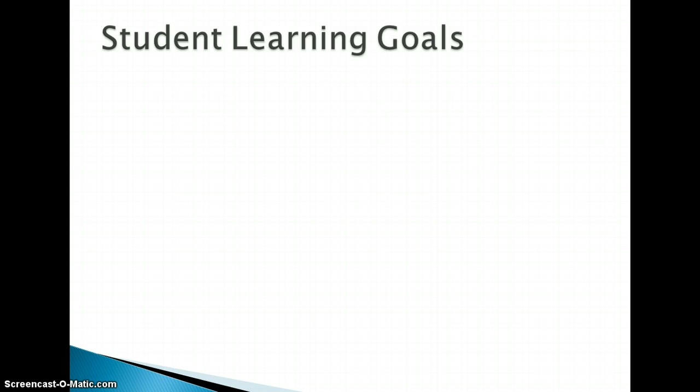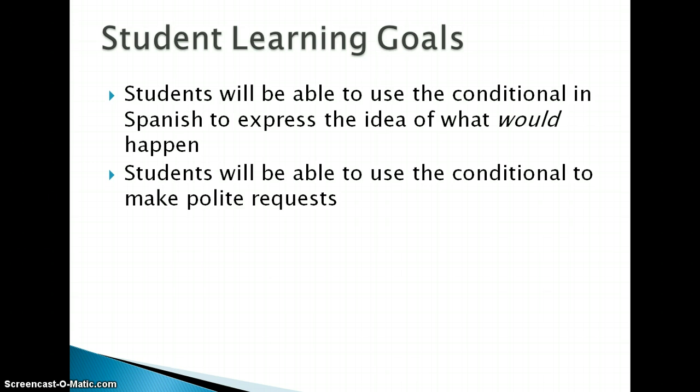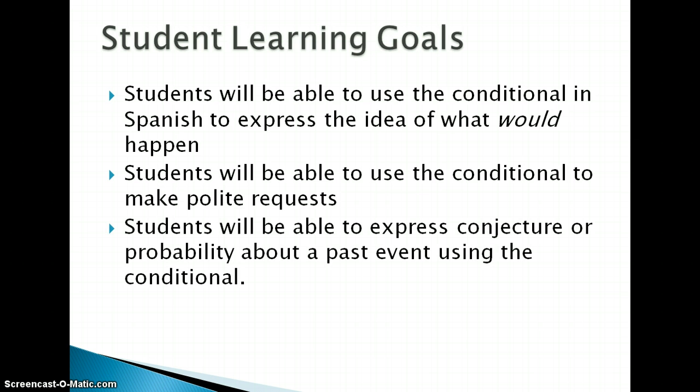Student learning goals. Students will be able to use the conditional in Spanish to express the idea of what would happen. Students will be able to use the conditional to make polite requests. Students will be able to express conjecture or probability about a past event using the conditional.